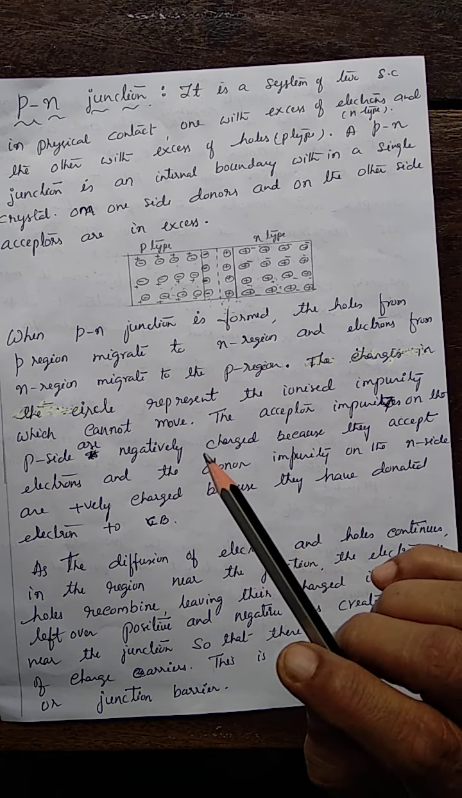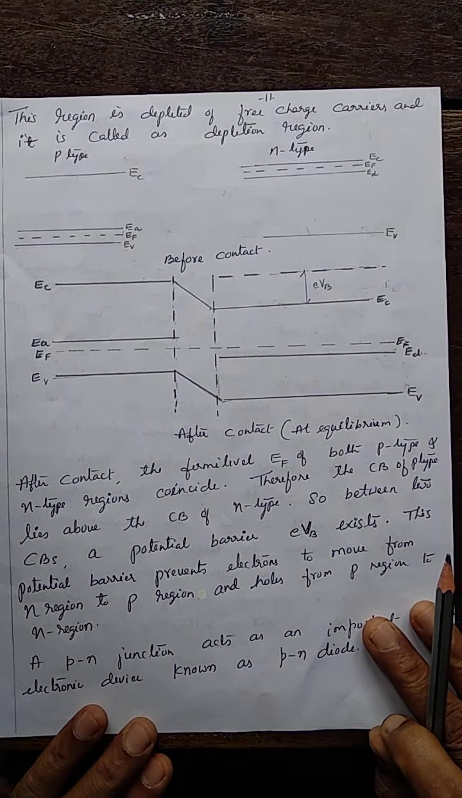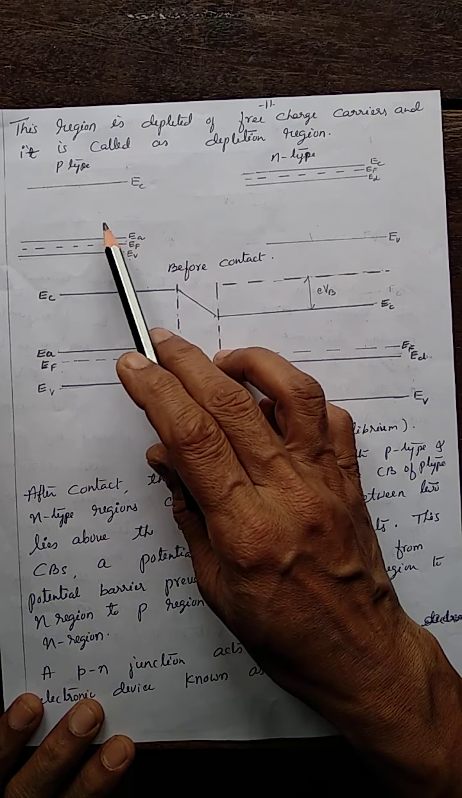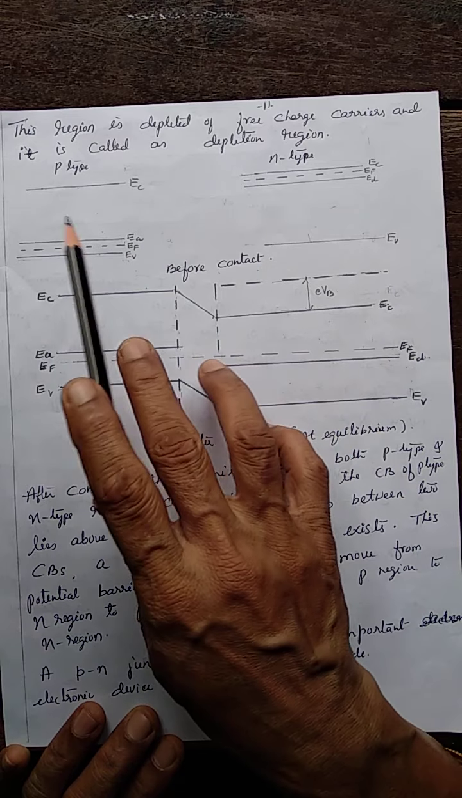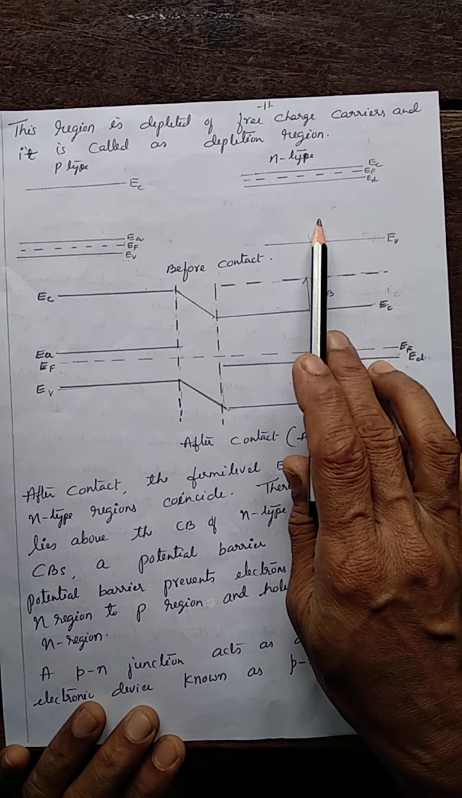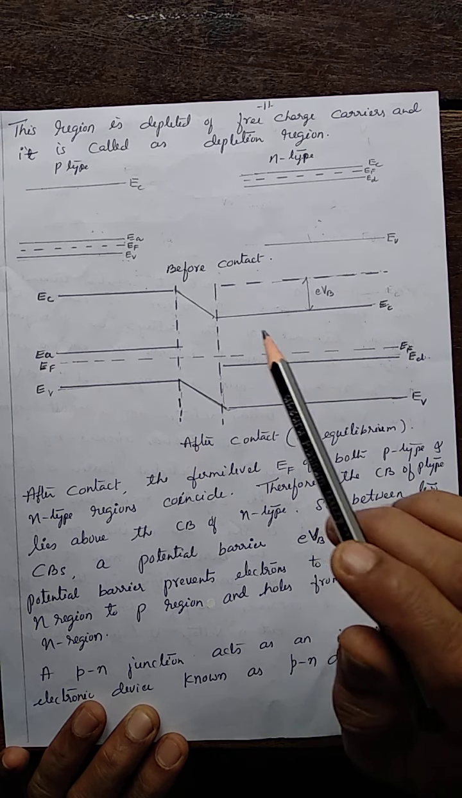When this region is formed at the junction, it can be explained on the basis of a band diagram like this. See, p-type and n-type before contact. Before contact, the isolated p-type semiconductor and n-type semiconductor.